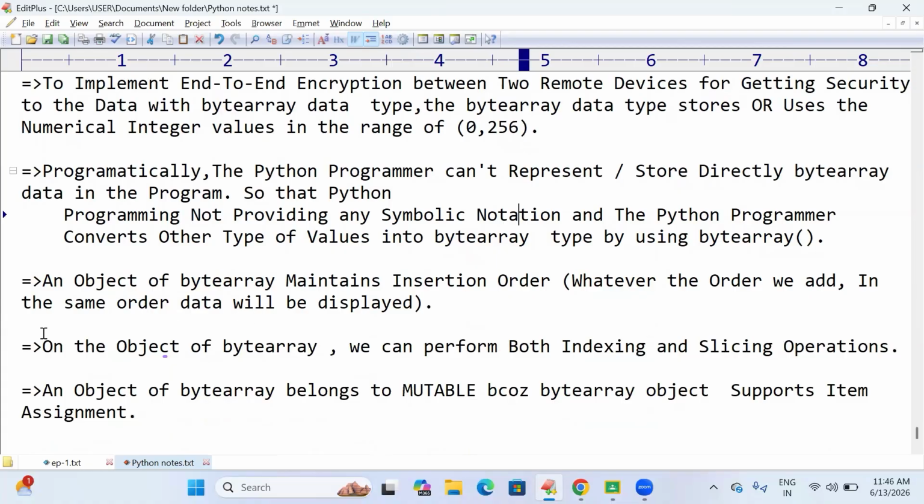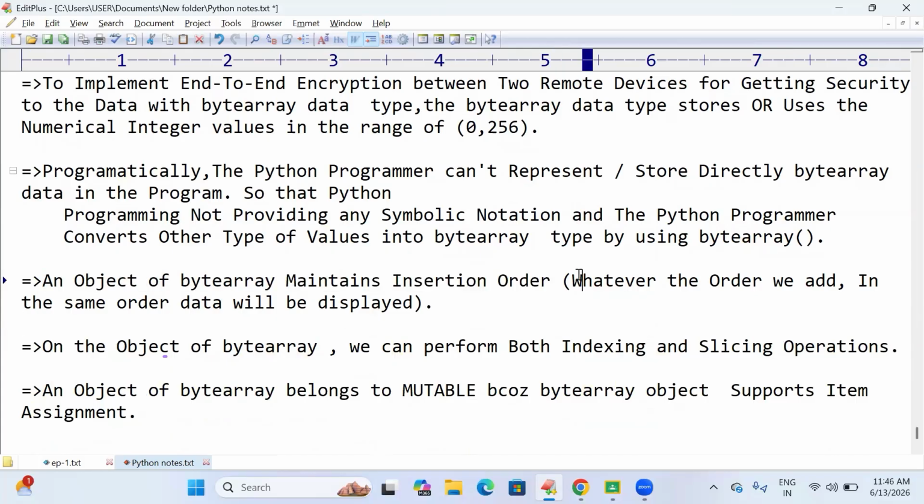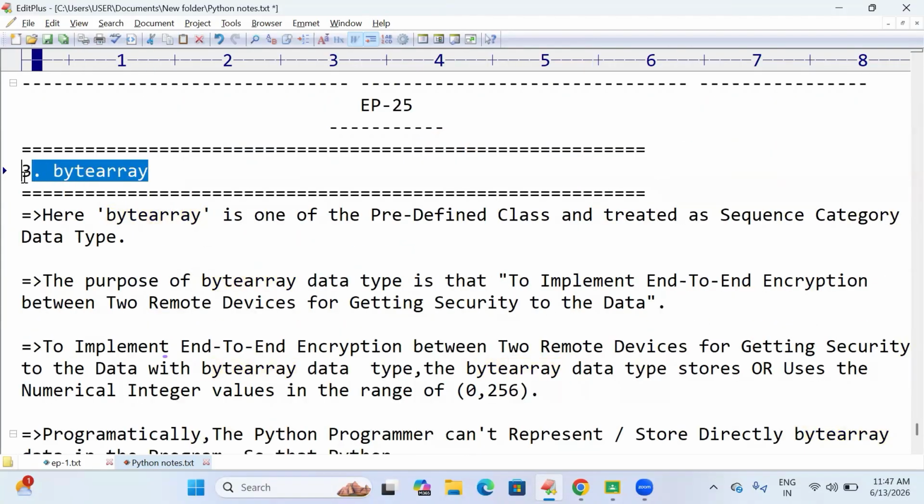The next point is that an object of byte array maintains insertion order, the same as bytes. Whatever order we have added, in the same order the data will be displayed. In an object of byte array, we can perform both indexing and slicing, so byte array is similar to the bytes data type.